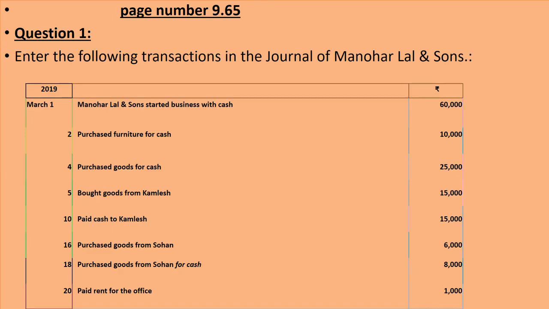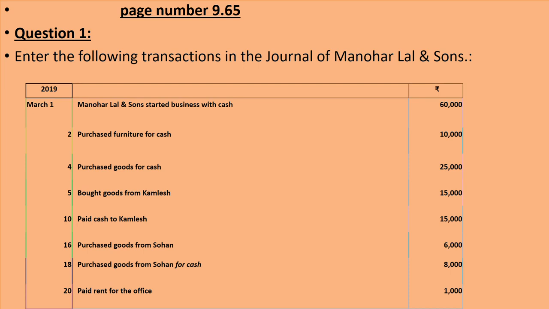Beta, you can see the difference between the entries on March 16 and 18. Make sure you concentrate on this topic. See, purchased goods from Sohan 6,000, purchased goods from Sohan for cash 8,000.